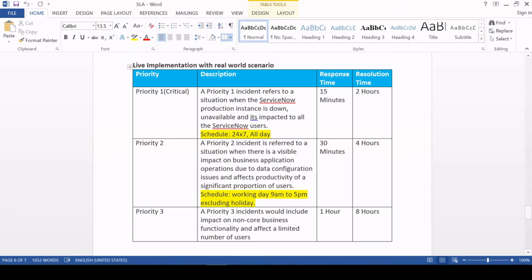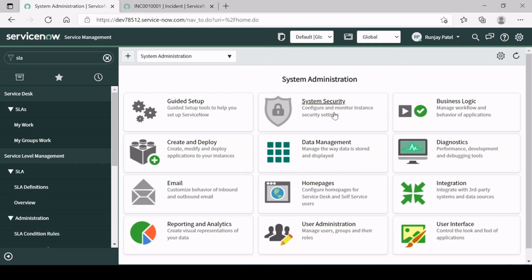So if you can see my document over here, there are two types of SLA we are creating. One for the response, meaning someone has to respond if a priority one ticket is created, within 15 minutes, and within 2 hours someone has to give the resolution. So in part 2, I created a response SLA, and in this part, I'm going to create a resolution SLA, right? So let me just copy it over here.